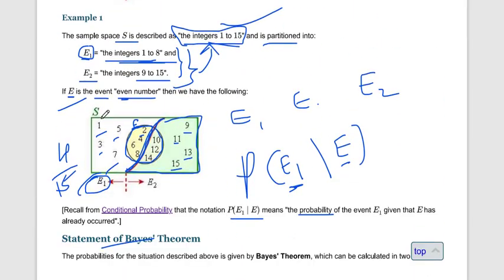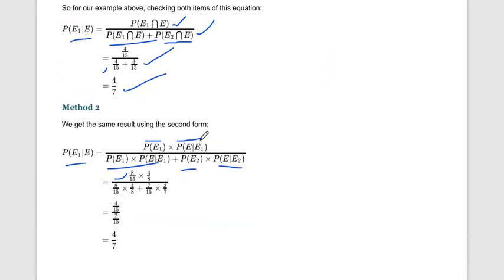So we just have to calculate: the total is 8 numbers and the even numbers are 4, so 4 by 8. Probability of even number given that E1 has already occurred: E1 has a total of 8 numbers and the even numbers are 4 by 8. These two values remain the same as before.